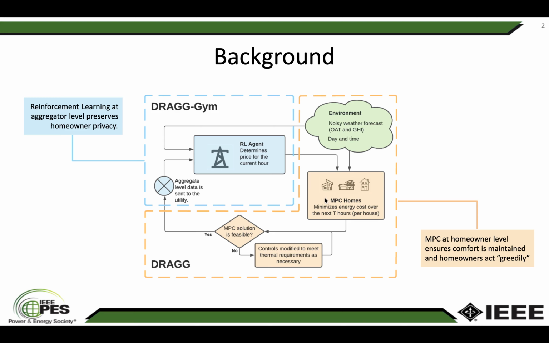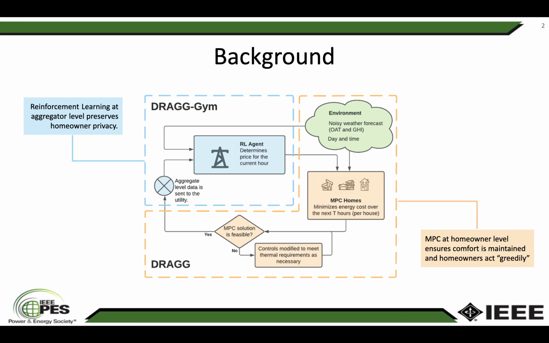The DRAG GYM library interfaces with DRAG via Redis to provide a reinforcement learning agent to select the best real-time price per kilowatt hour to broadcast to the community. I would like to emphasize that the RL agent aggregator has no knowledge of home state values other than the sum total of the community's demand and cannot change the homeowner's optimization formula. The homeowner will always pick the operational schedule that will, to the best of their knowledge, reduce their cost.